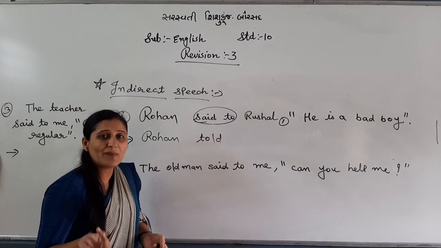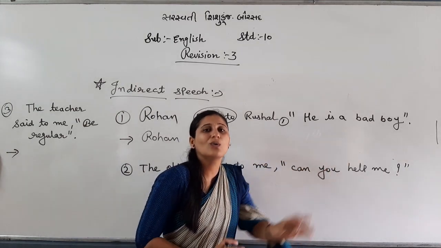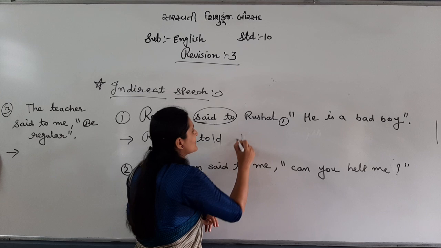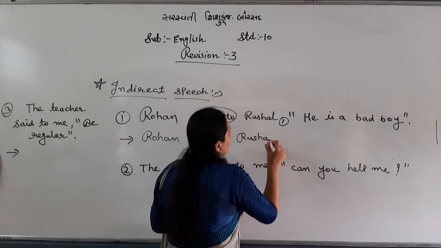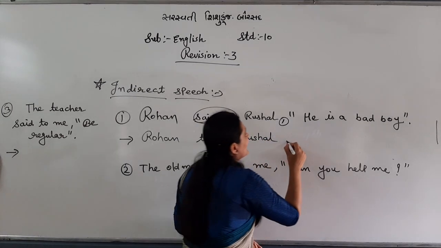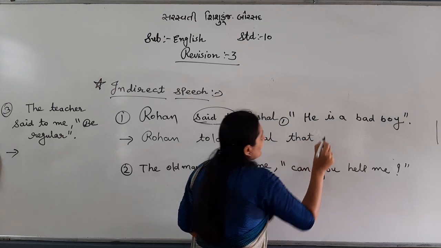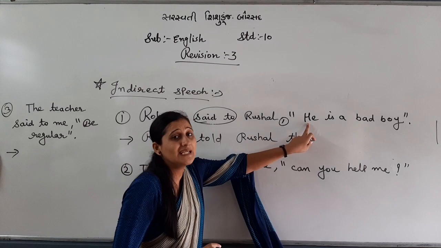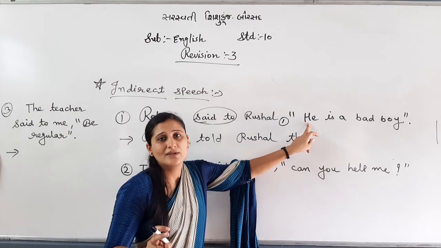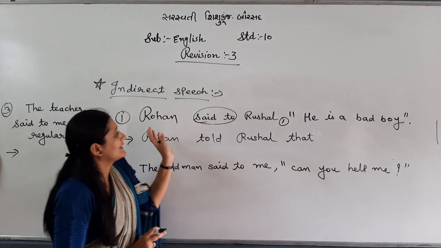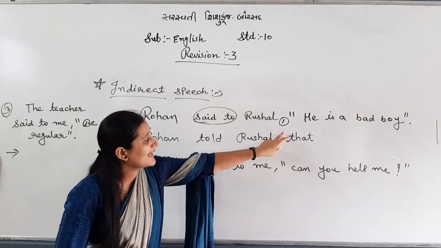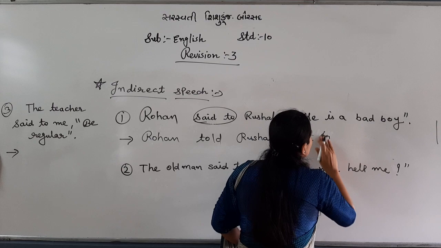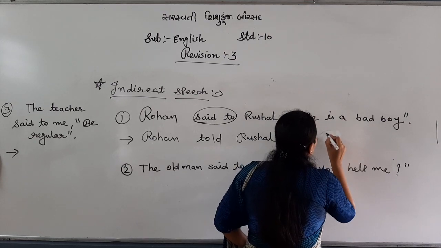Here, "say to" becomes "told", so we will change the whole reported speech. See, Rohan told Rushal that... As I told you, in the place of the comma, "that" is given. "He" gets no change.